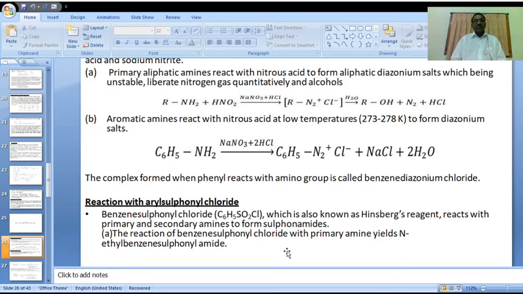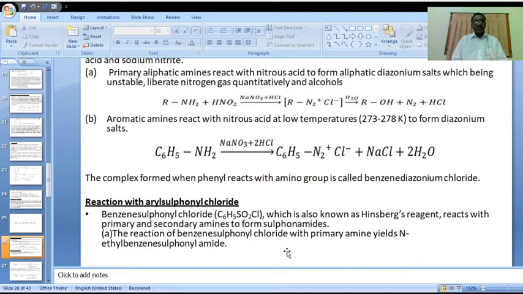A reaction with aryl sulfonyl chloride, also called benzene sulfonyl chloride, which is also known as Hinsberg reagent.